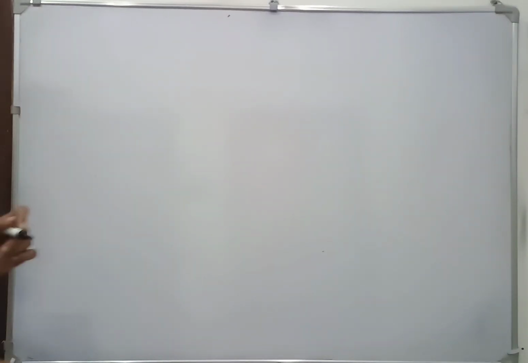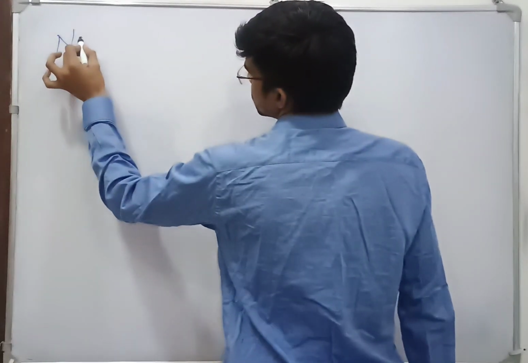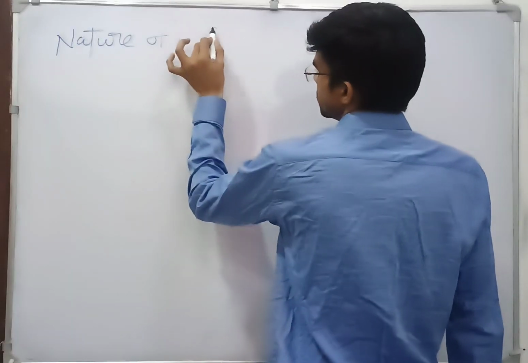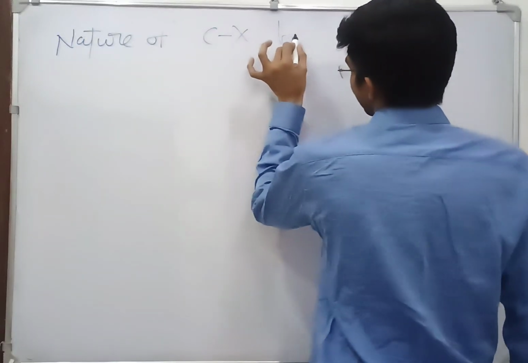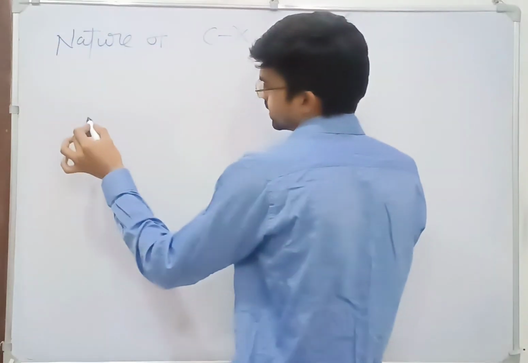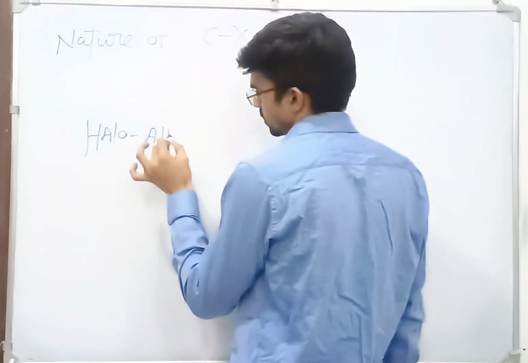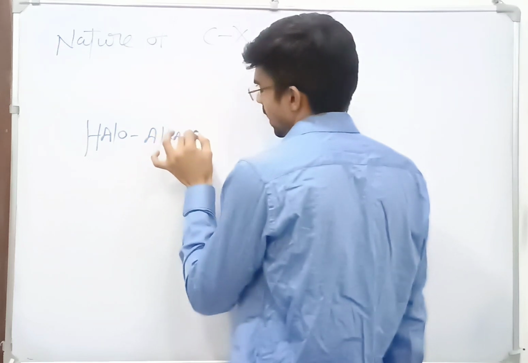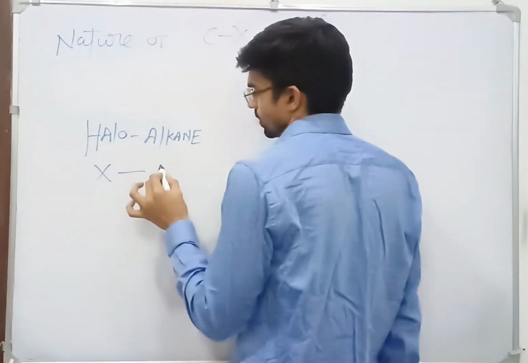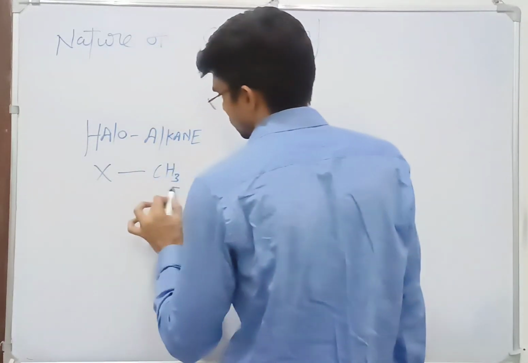So in haloalkane and haloarene, first we have to understand the nature of the C-X bond. One more thing you have to remember: haloalkanes means the halogen group is attached to the alkanes, that is, carbon having single bonds.